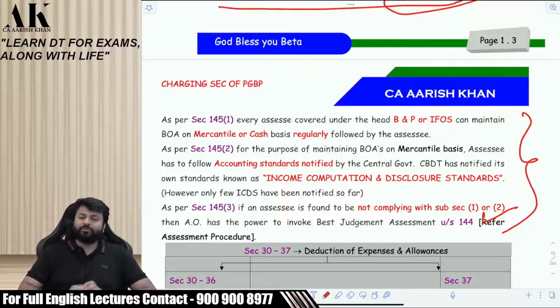In exam, you don't have to do anything. The P&L will be ready in front of you. Nobody is asking you to make a P&L in tax. This is not an accounts subject where you will start to make P&L first and then you will do PGBP. Then you will only be able to do one question in the exam. The P&L will be ready in front of you. Don't worry about it.